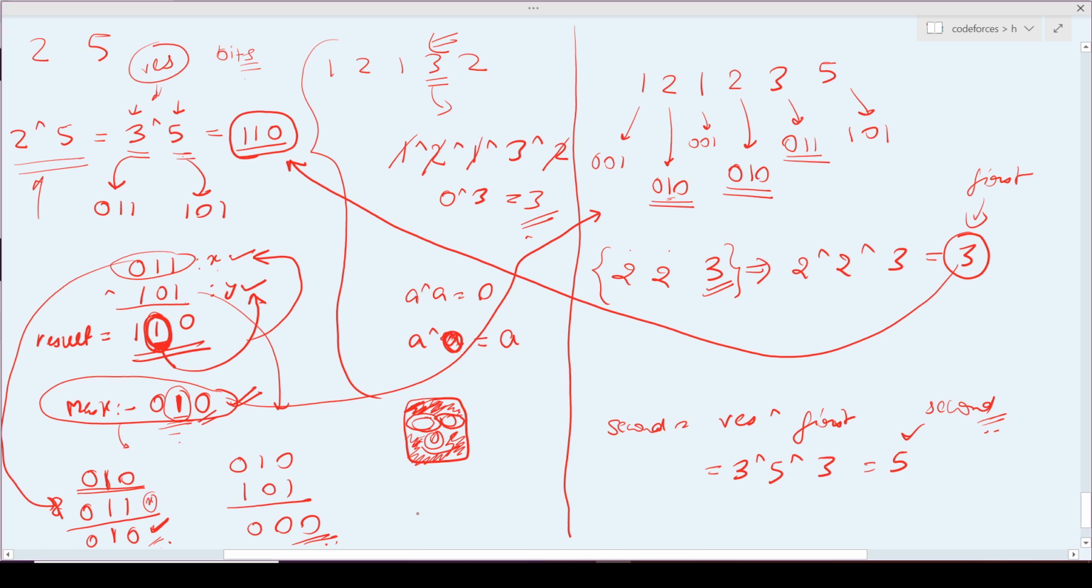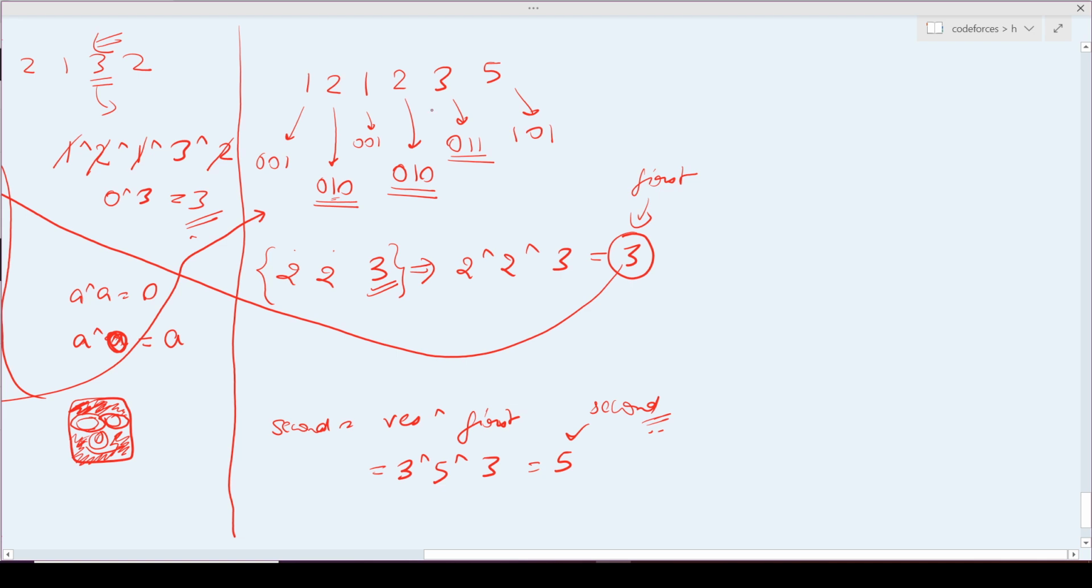So now I hope that you guys have understood it. You might still have one doubt: you made this mask, so how did you make this mask? So see, if you have any number, here I am showing how to make a mask.